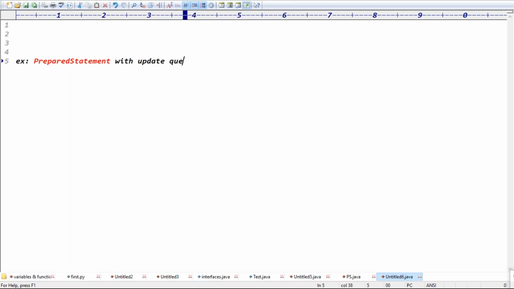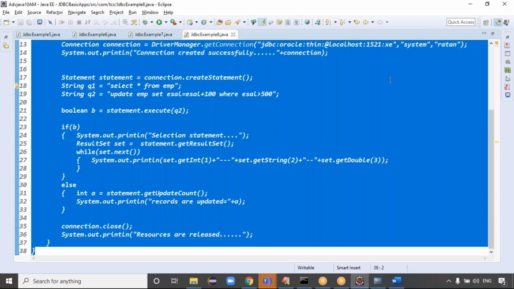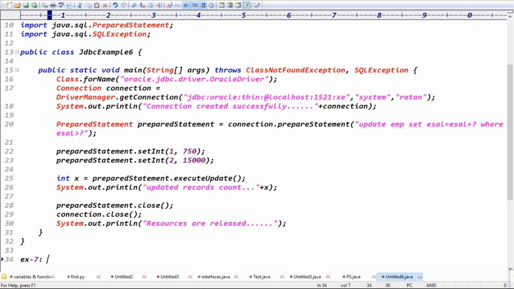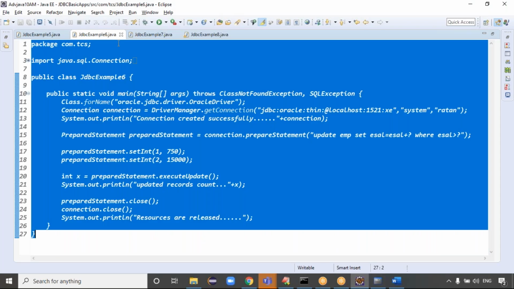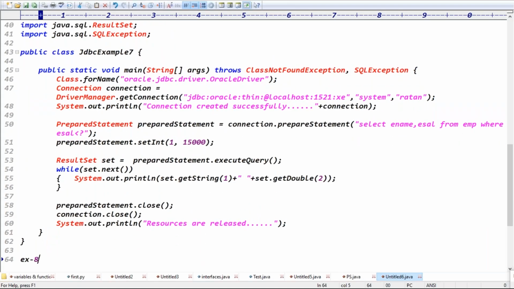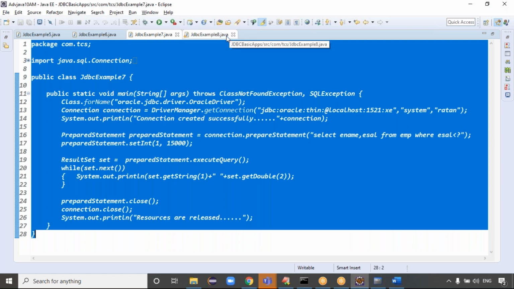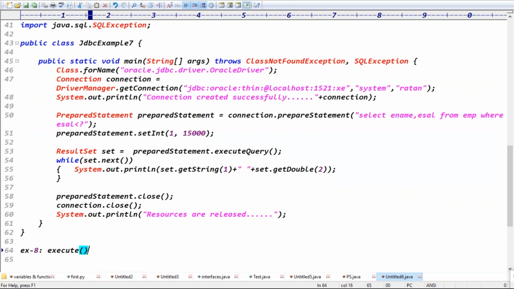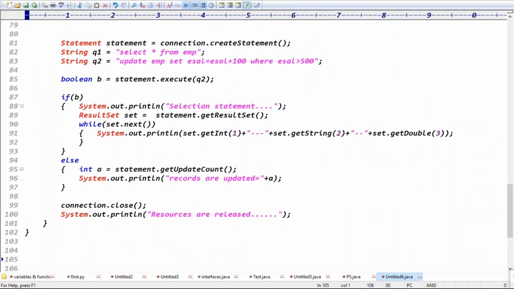Today's first example is what? PreparedStatement with update query, right? That is example number 6, I think. This is an update query. What's the next example, guys? Example 7 we discussed: PreparedStatement with which query? Select query, right? PreparedStatement with select query is the 7th example. The 8th example we discussed will be the execute method, right? At runtime, if you don't know which query is coming, then you can go for the execute method. That's all, guys.